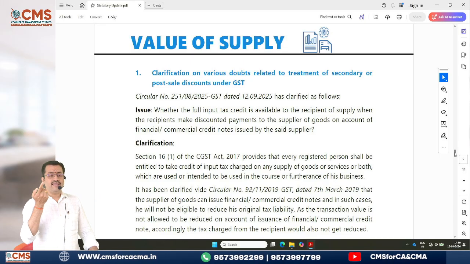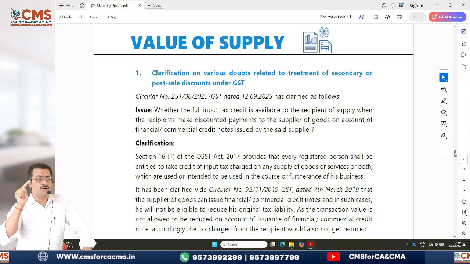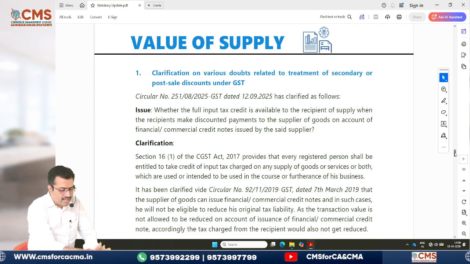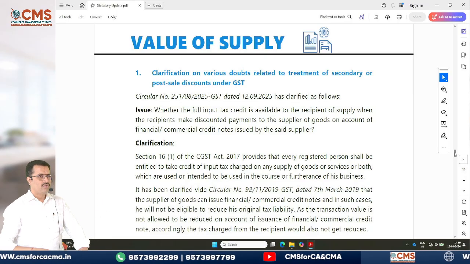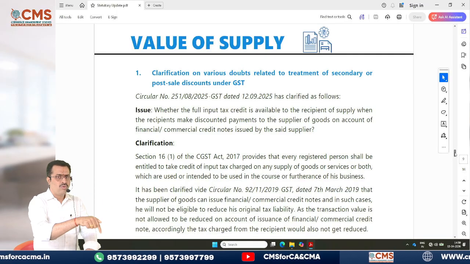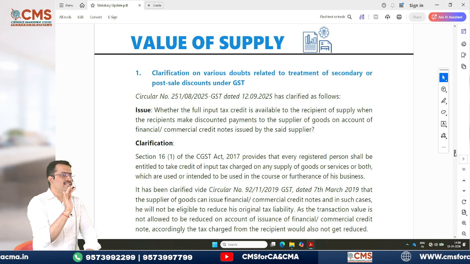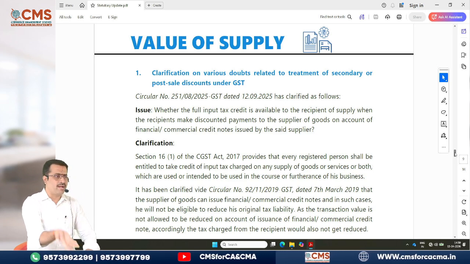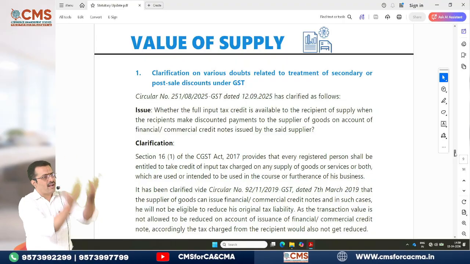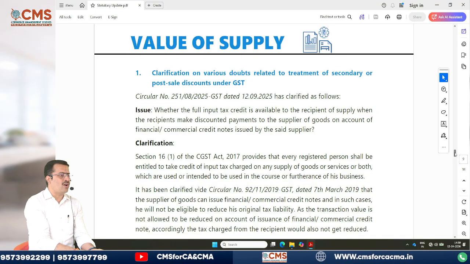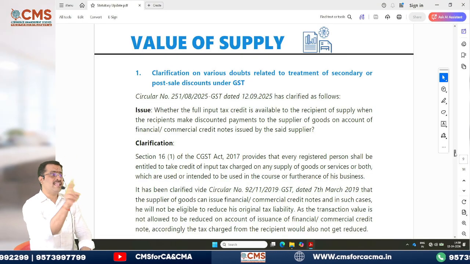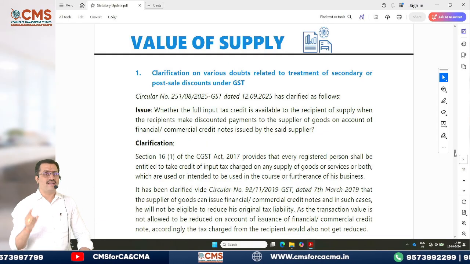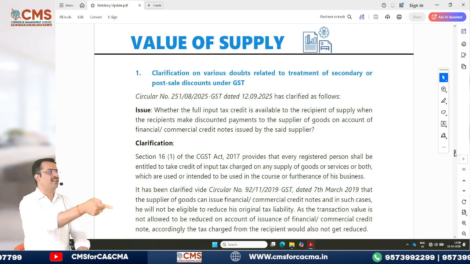The ITC relating to the discounted part has to be reversed by the buyer. Correct? Here only there is an amendment. What is the amendment? Since the seller is already issuing a credit note to the buyer, that means it is already reduced from the buyer's purchases and input also got reduced. Again, the buyer is not required to reverse the input tax credit, is what they are saying, because if he reverses it, it will lead to double taxation.